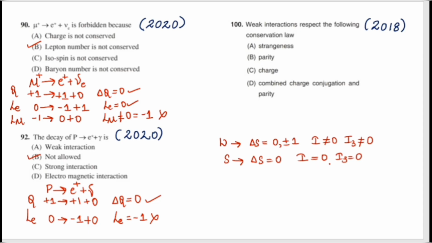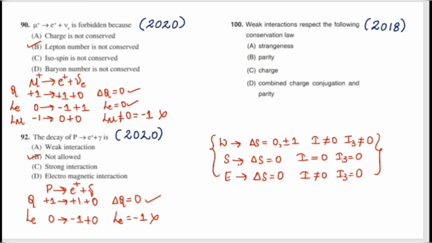The charge, lepton number, baryon number, and the rest of the things are conserved. Next, in the electromagnetic interaction, strange number is equal to 0, isospin is not conserved, and the third component of the isospin is conserved. These are the laws to be followed under conservation.